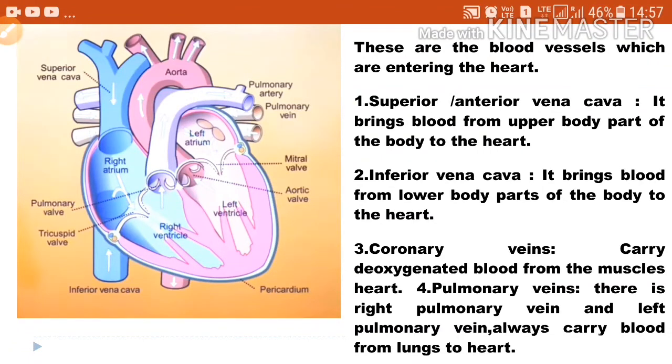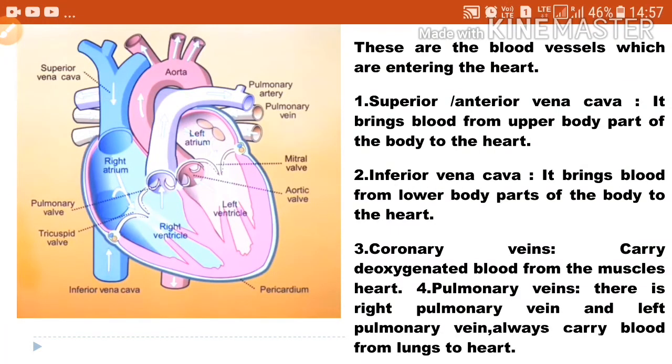And the pulmonary veins, there are right and left pulmonary veins, always carry blood from the lungs to the heart. It is the only vein that carries pure, oxygenated blood. The pulmonary vein carries the pure blood.